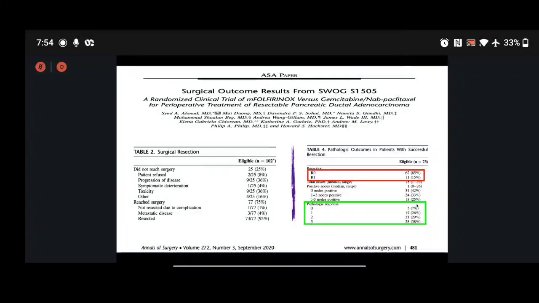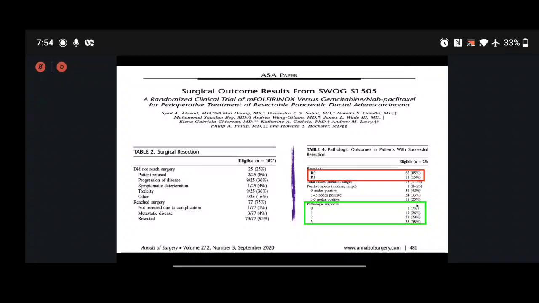Because of all these factors, administration of chemotherapy in the preoperative setting, that is neoadjuvant chemotherapy, is a very valid strategy, because it will help to identify patients who are more aggressive, because those will progress even on the chemotherapy, and in such patients the surgical morbidity can be avoided.